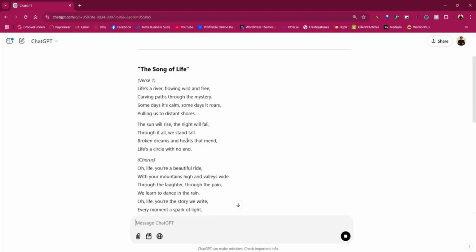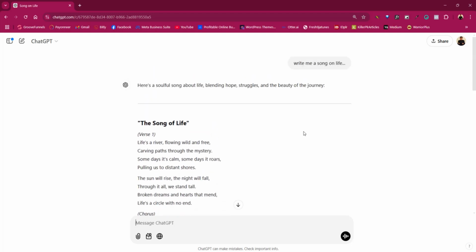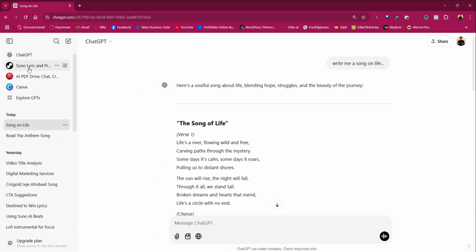But now I want to show you something amazing. Now, when you prompt ChatGPT, you need to prompt this AI to give you what you want so that you can be able to have a better output. So there is this GPT I discovered, which is a trained ChatGPT prompt that will help you generate more prompts that will give you a better song when you prompt it into Suno AI. And this is called Suno Lyrics. It's created by somebody. Let me show you.